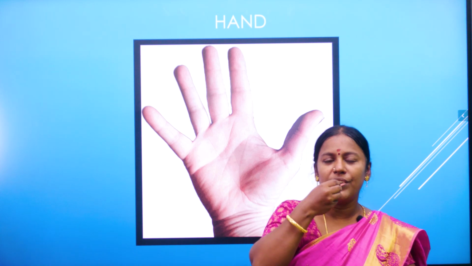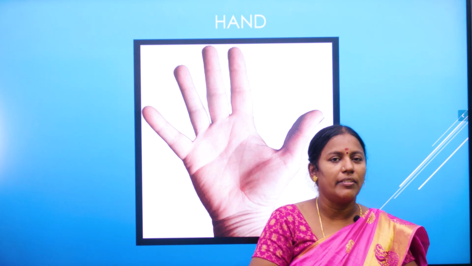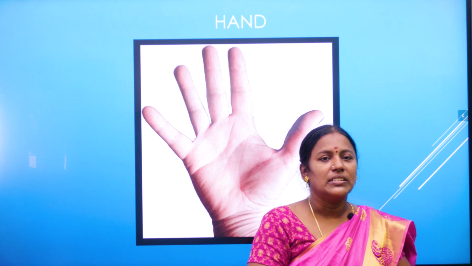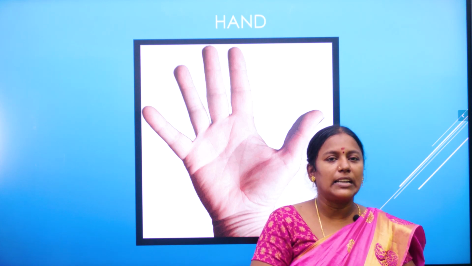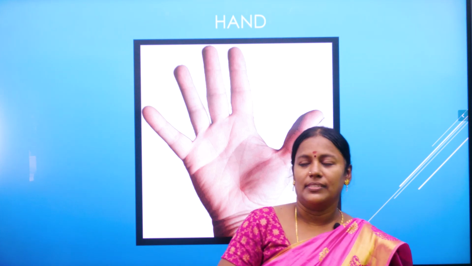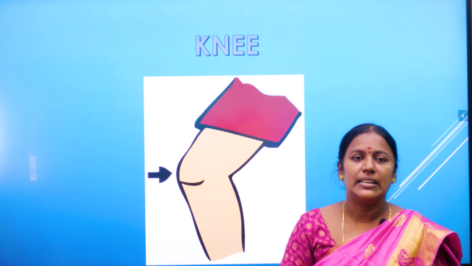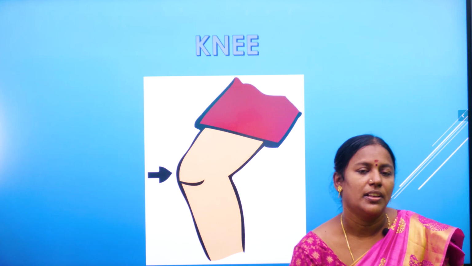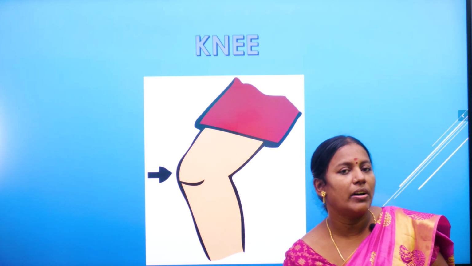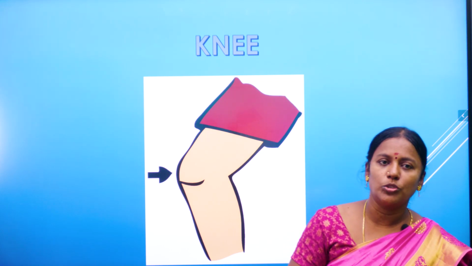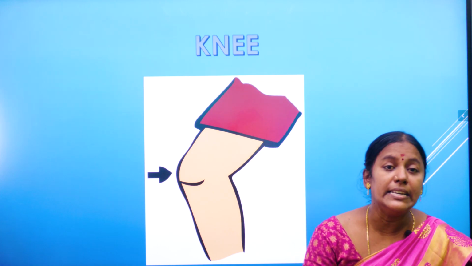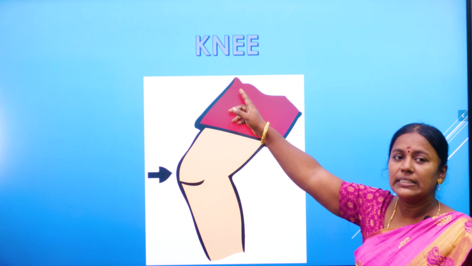The food, what we eat, gets stored inside our stomach. We can call it tummy. See, stomach. Shall we see the next part? See, knee. Knee is a joint which connects our lower leg to the topmost part of our leg. Knees. What are they called?